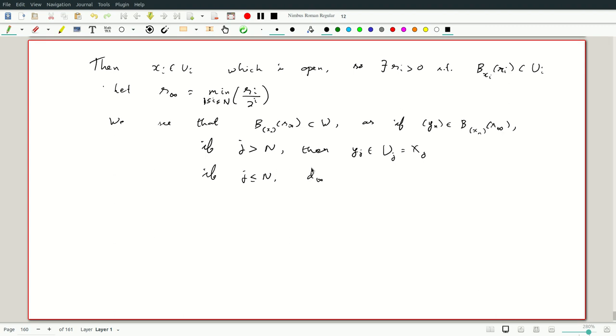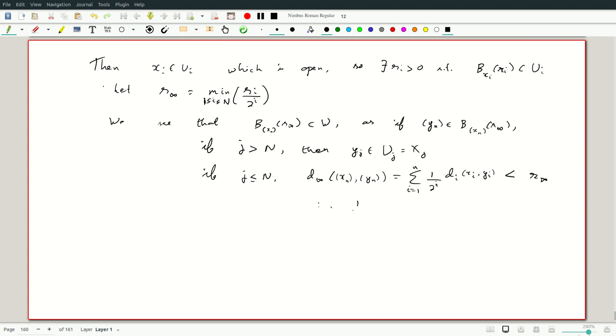So d_infinity of x_n, y_n, the d_infinity of this is the sum i equals 1 to N of 1 over 2 to the i, the distance itself we renormalized, so it's just d_i of x_i, y_i. Well, what do we know about this? We know that R_infinity is greater than this. Okay, or let's have it in separate lines. So this is less than R_infinity.